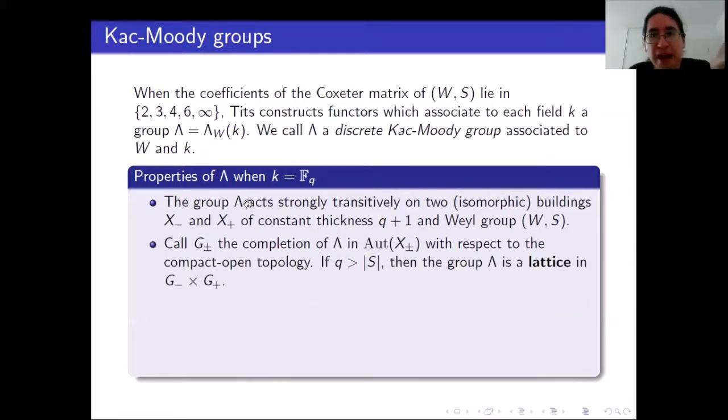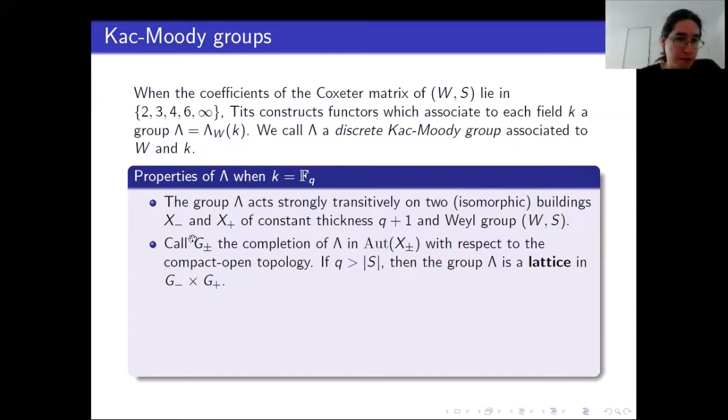Now, since Lambda acts on these buildings, we can view it as automorphisms of these two buildings, X plus and X minus, and this group has a topology. We can view it with the compact open topology. So the automorphisms of X plus and X minus are a topological group. And now Lambda is a subgroup of it, but it's almost never closed. So we take the completion.